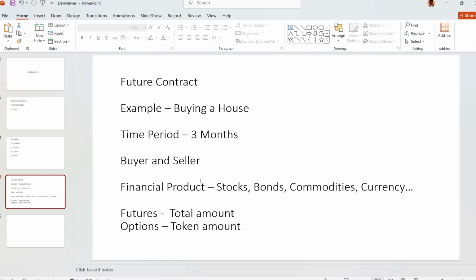So in conclusion, what is the major difference between futures and options? Futures is nothing but an agreement between a buyer and seller, and options is also an agreement between buyer and seller. But the main difference is that in an options contract, the buyer will pay only the advance amount. For example, if you want to buy a house and the house value is 50 lakhs, then he will pay only 10 lakhs in advance, and he will pay the remaining 40 lakhs before the contract expiry. And if he fails to pay the remaining amount, then the already paid token amount will be null. And in a futures contract, the buyer will pay the total amount in advance. That's the major difference.